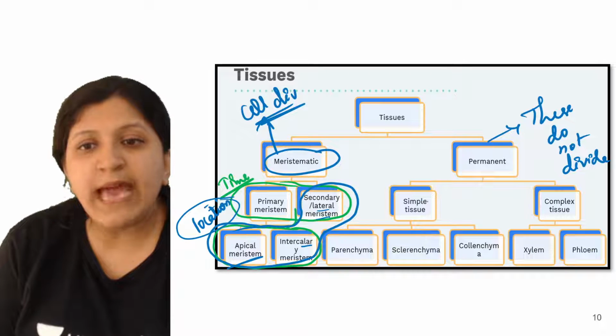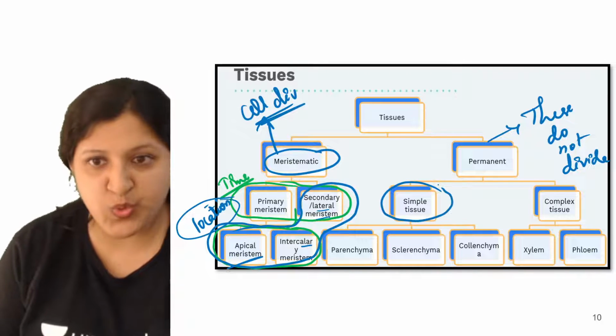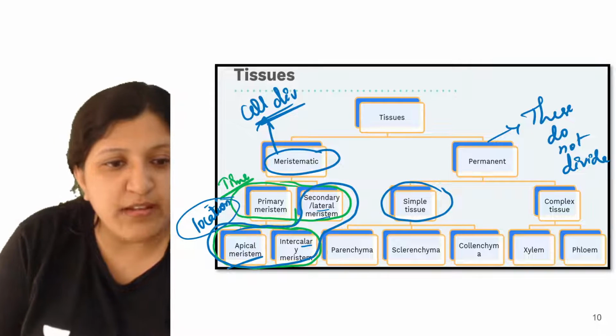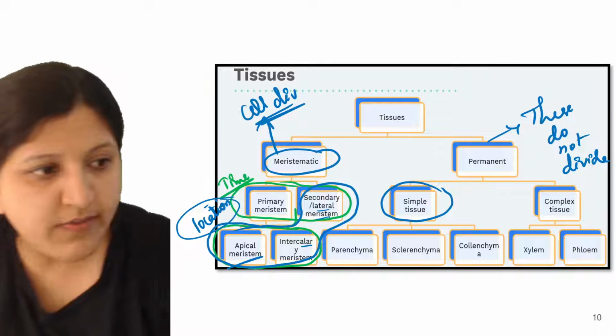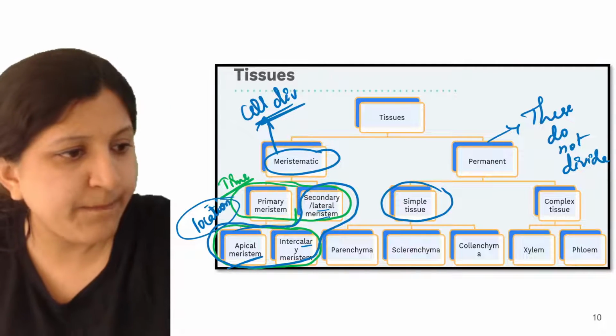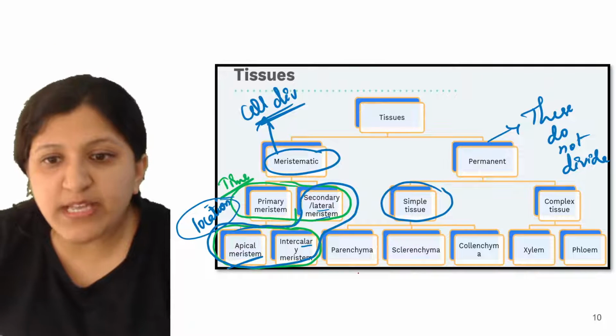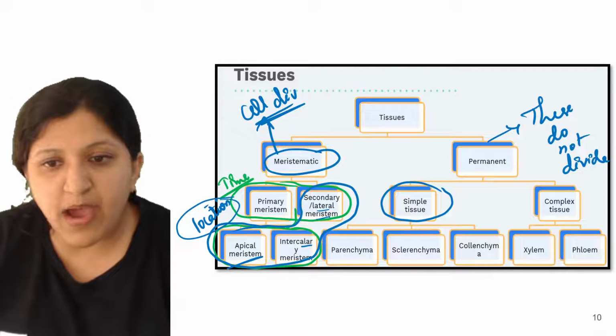In that we have simple tissue. In simple tissue there are three types: parenchyma, sclerenchyma and collenchyma.